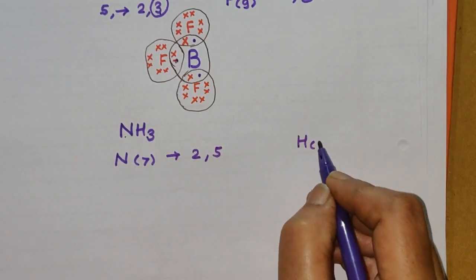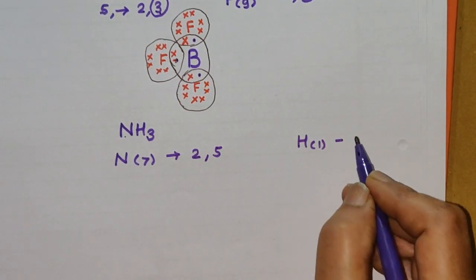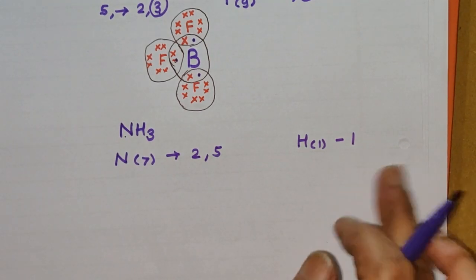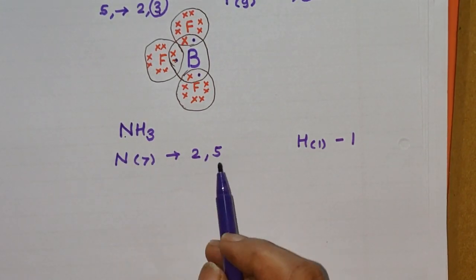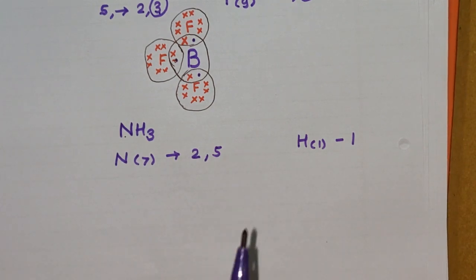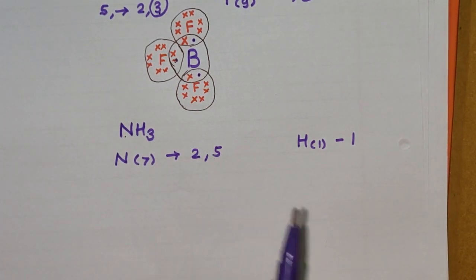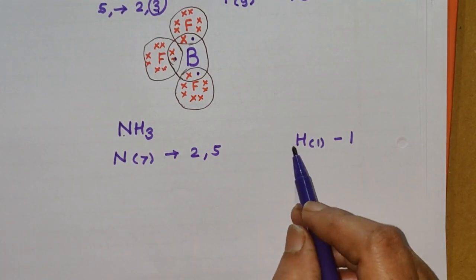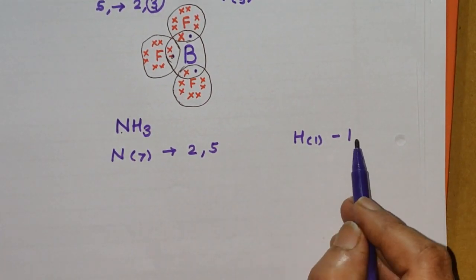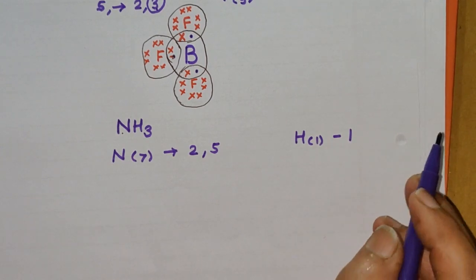Hydrogen has atomic number 1, so in the first shell there is only 1 electron. Now the nitrogen atom requires 3 electrons in its outermost shell to complete its octet, and to complete the duplet every hydrogen atom requires 1 electron each.